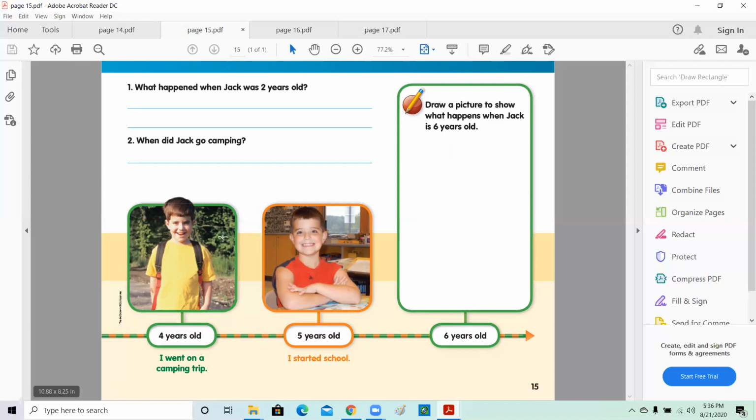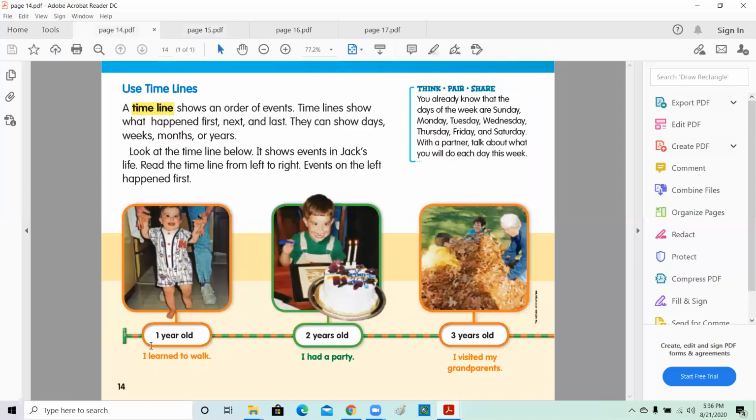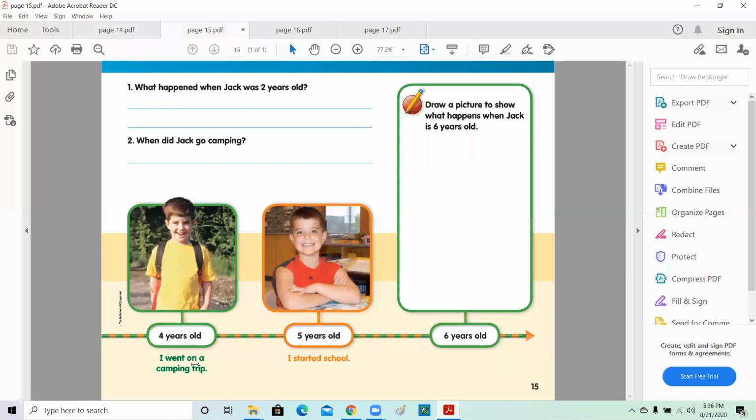So when I look at this picture, I know in order what happened when Jack was first. He started to walk when he was 1 year old. I know when he was 2 years old, he had a party. I know when he was 3 years old, he visited his grandparents. When he was 4 years old, he went on a camping trip. And at 5 years, this is when he started school. And at 6 years, this is what you're going to draw.